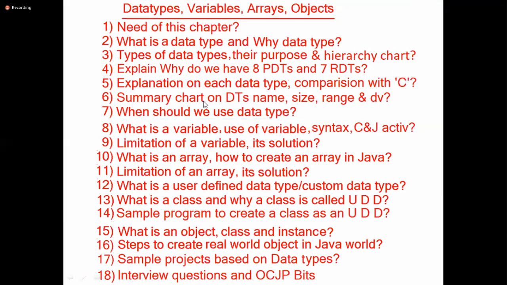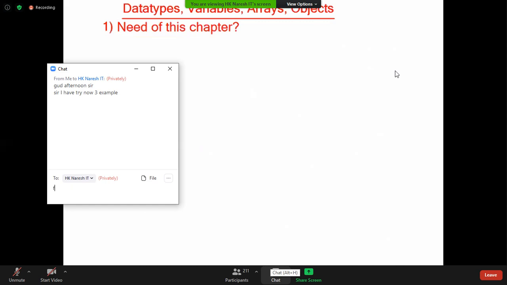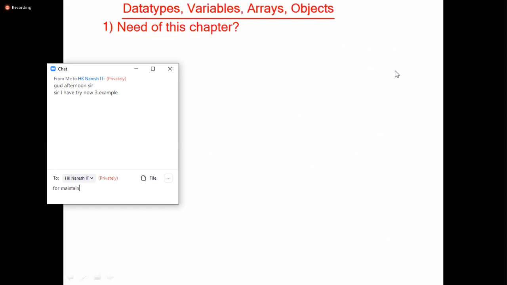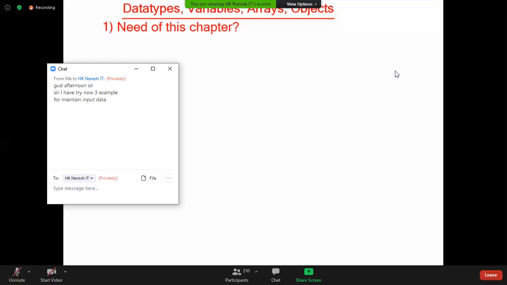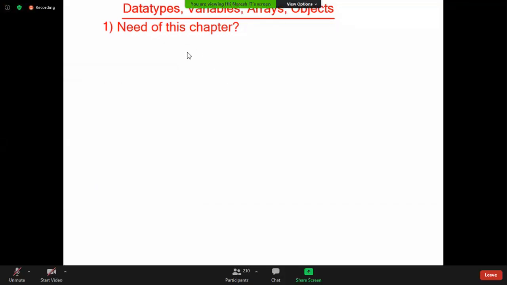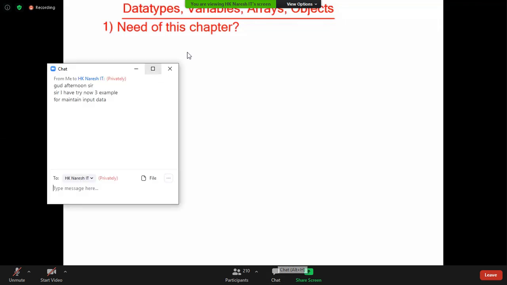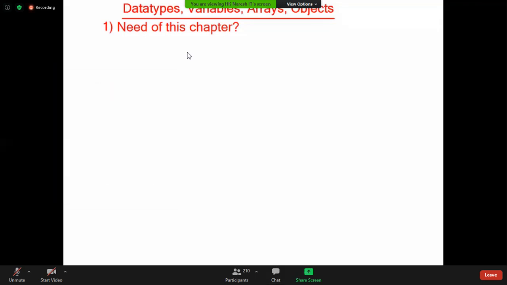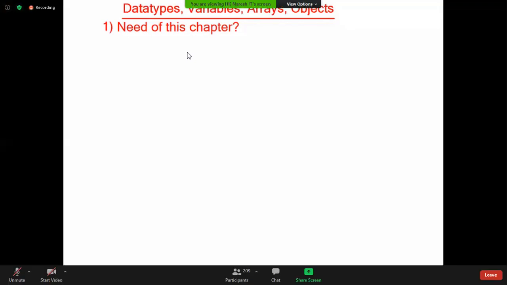So carefully try to understand. First point, what is the need of this chapter? Tell me, what is the need of this chapter? What is the use of this chapter? What are you learning in this chapter? In this chapter, we are learning creating variables and objects. Simple. Why? For storing values.